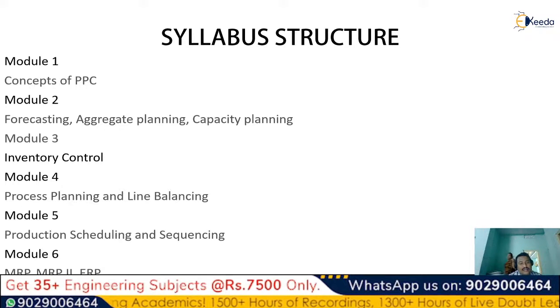And then finally, we have material requirement planning, or MRP, and manufacturing resource planning, which is MRP2, and enterprise resource planning, which is ERP, all software utilized to generate or control the employees' numbers and other staff. This is what we'll be learning in module 6, the last topics of the syllabus which we have covered.